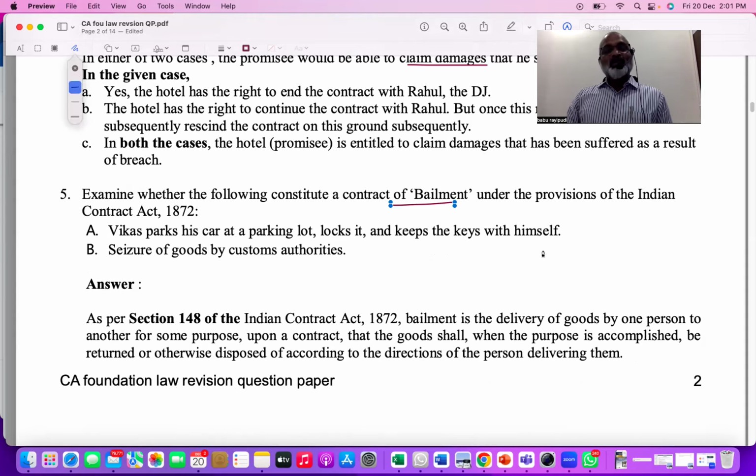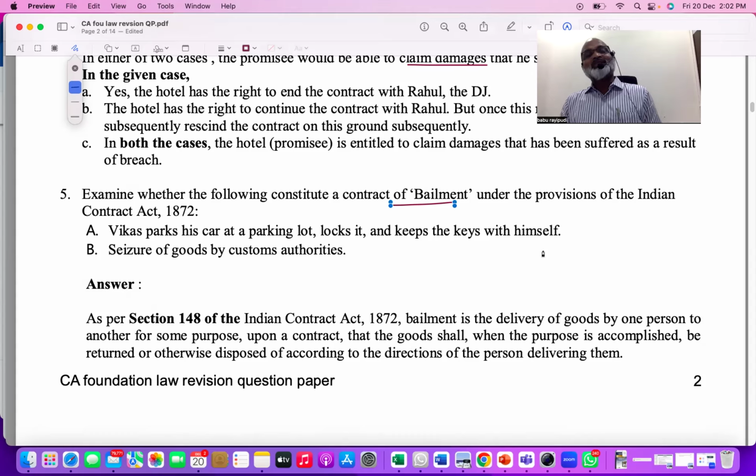What is a bailment? When one person has voluntarily transferred the possession of goods to another person, it is called bailment. Why do we do bailment of goods? Because for a specific purpose, like if clothes are given to a tailor for stitching, it is bailment. If the car is given for servicing, it is bailment. Understood?